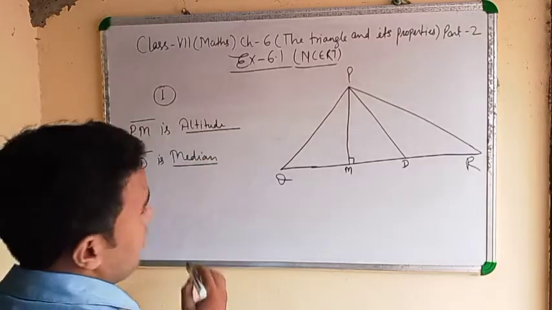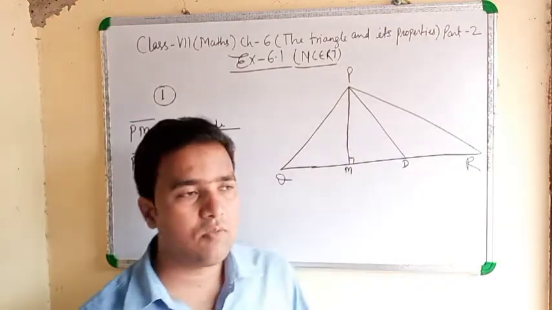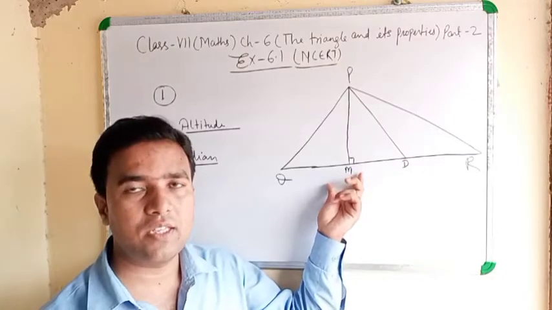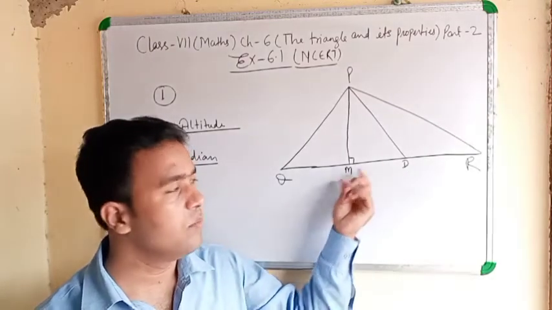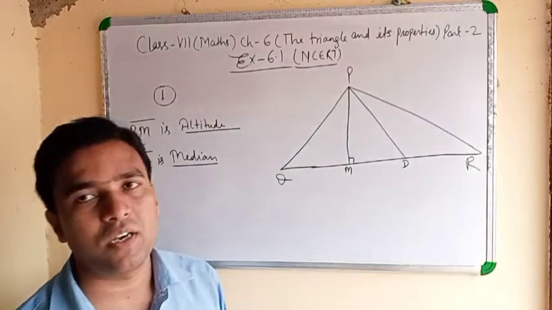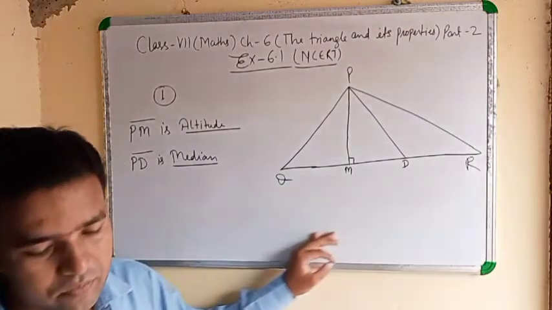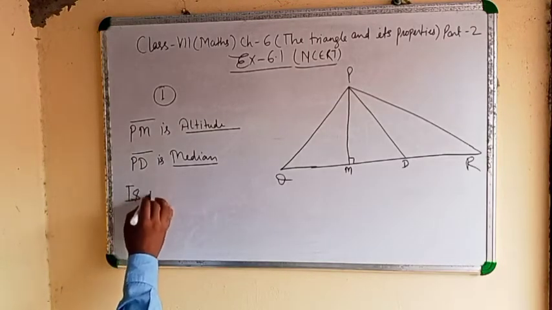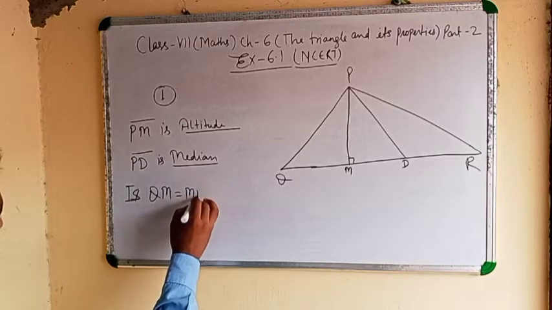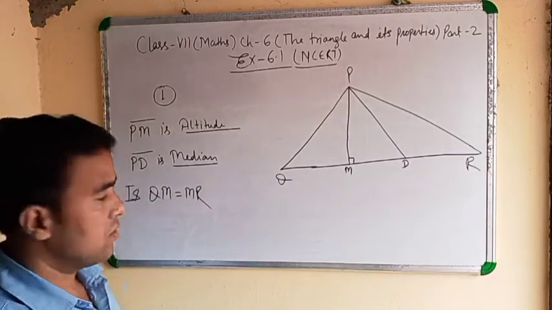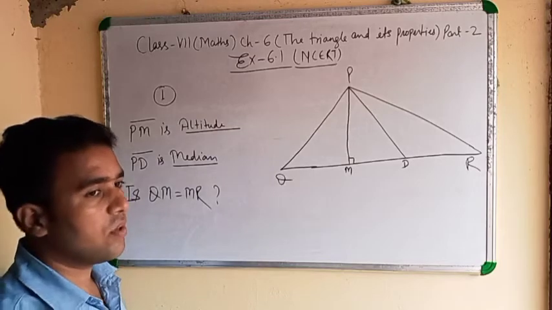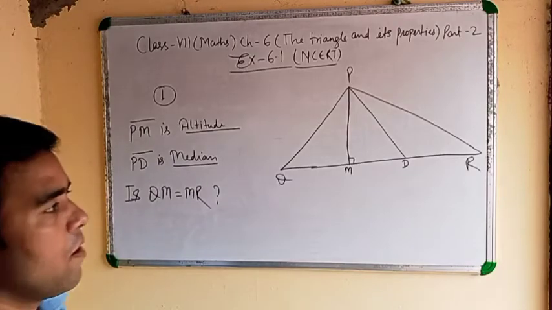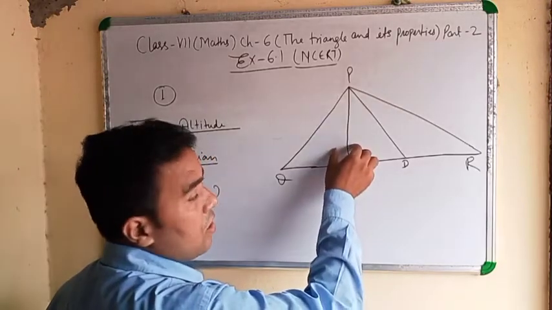Altitude means, I told you, if a perpendicular line from the vertex goes on the opposite side, that is an altitude, and median means it is divided into two equal parts. Third one is asking, is QM equal to MR? It is no, because it is an altitude, not a median.